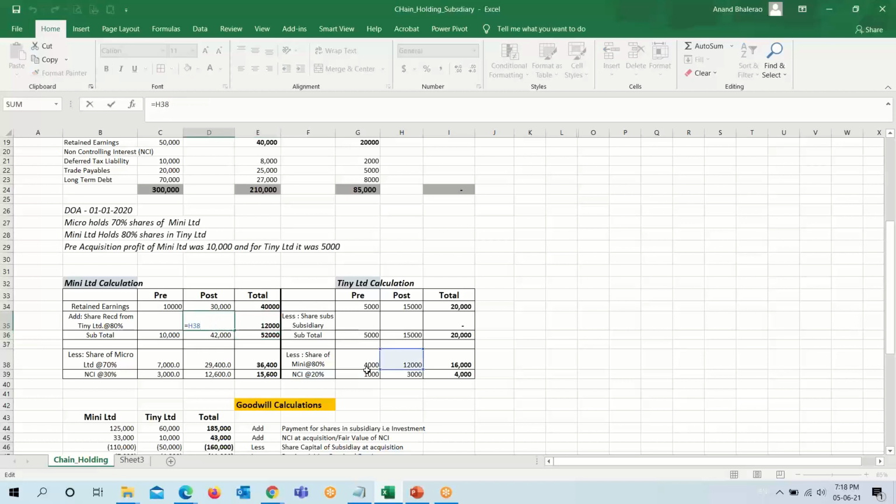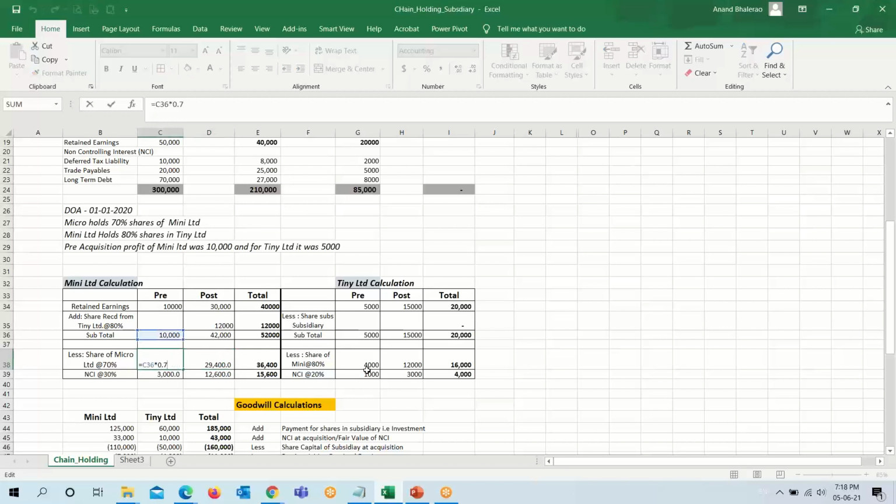So we will add this in the post retained earning, 12,000. So the retained earning of Mini Limited becomes 10,000, 42,000, and it comes to 52,000. And out of this total earning, we will distribute them into controlling interest and non-controlling interest.